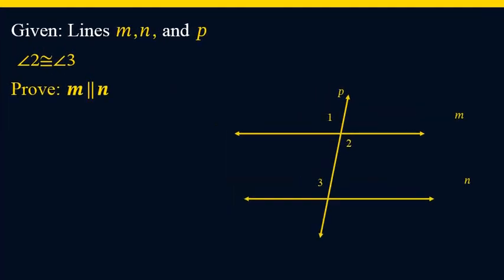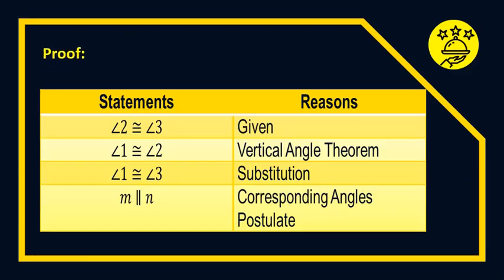Another example, we have lines M, N, and P, which also have the given: angle 2 is congruent to angle 3. We are going to prove that M is parallel to N. So here is the proof. We have the statement and reason. Angle 2 is congruent to angle 3, given. Angle 1 is congruent to angle 2, by the vertical angles theorem.